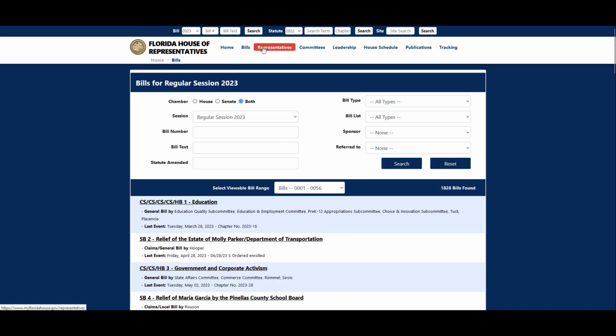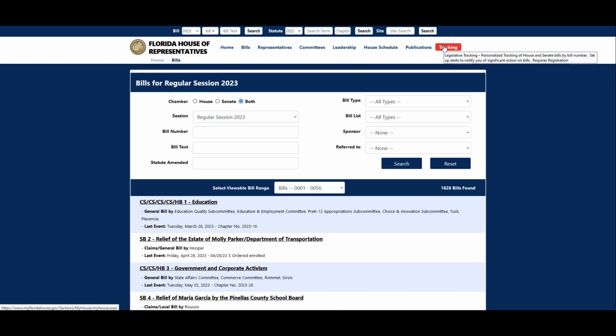Then going on across the top, you have links to your representatives. There are links to committees, and remember, again, those committee websites are where you would find any hearings that may have been posted. There's a link to the House schedule. They do have some publications available on the House website. But what I really want to point out is this tracking link.